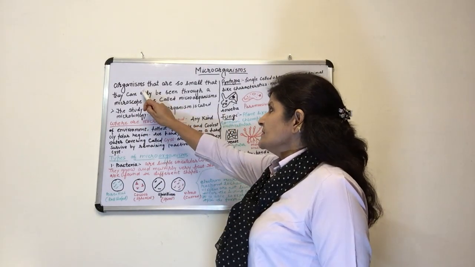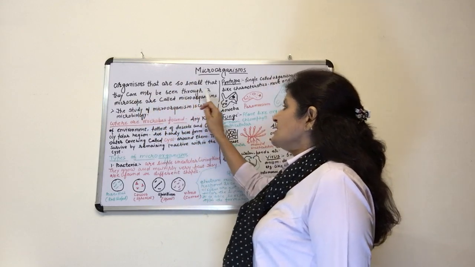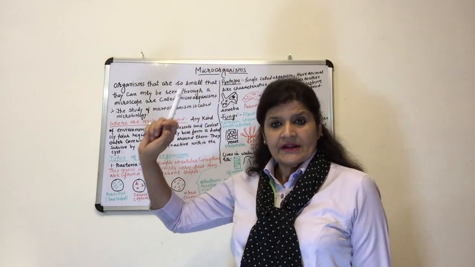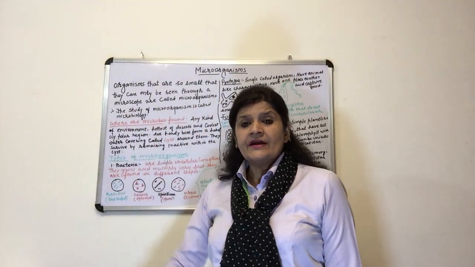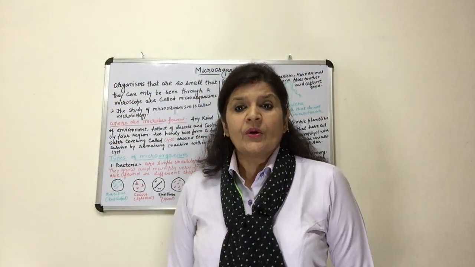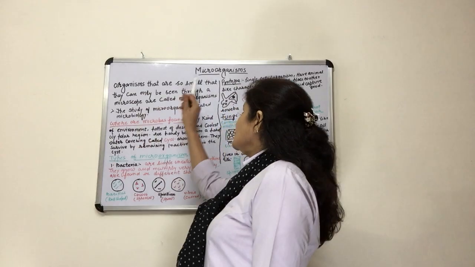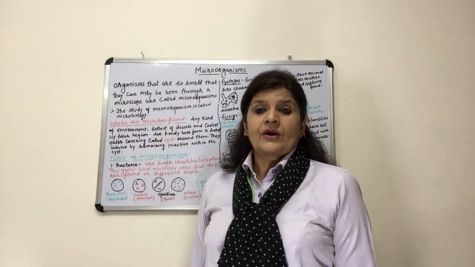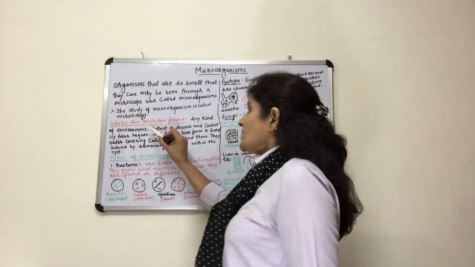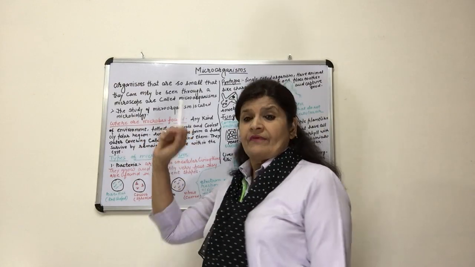So the organisms that are so small that they can only be seen through a microscope are called microorganisms, and the study of these microorganisms is called microbiology. The scientists who study these microorganisms are called microbiologists. So now the question is, where are microbes found?